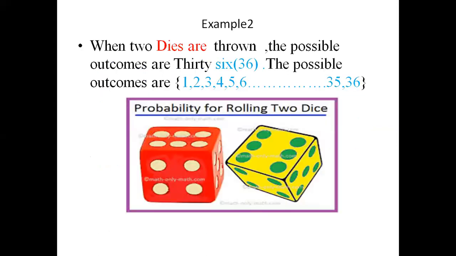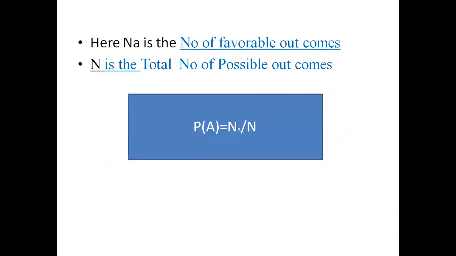When two dice are thrown, the possible outcomes are 36, numbered 1, 2, 3, 4, 5, 6 up to 36. This is the probability for rolling two dice. Here you can see the two diagrams and the total outputs are 36. The probability definition is the ratio of the number of favorable outcomes to the total number of possible outcomes.